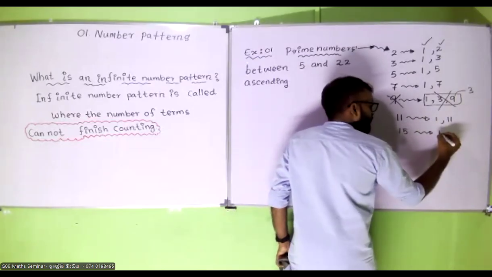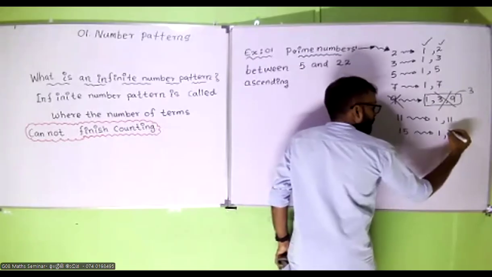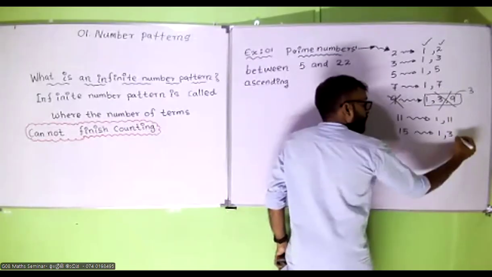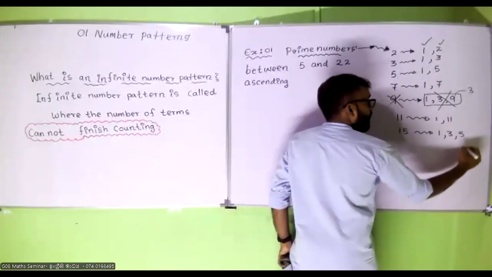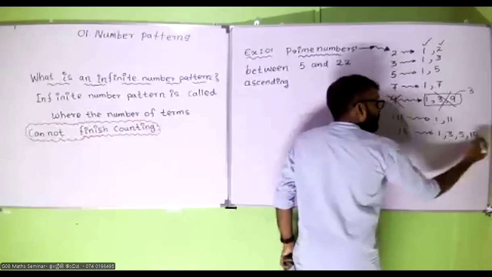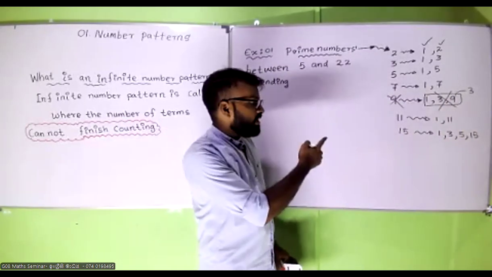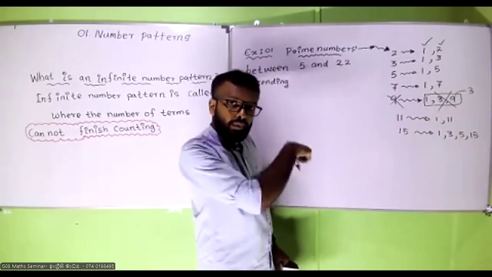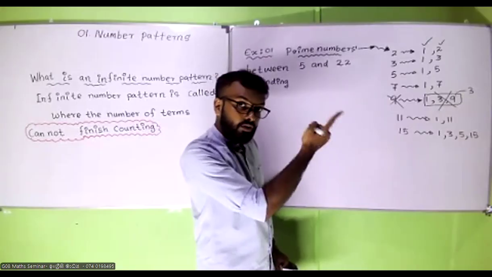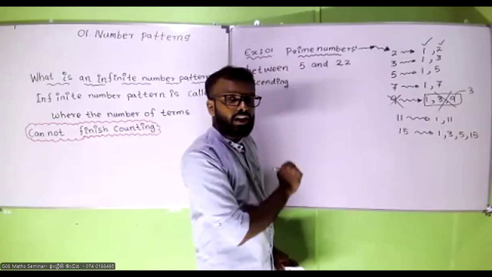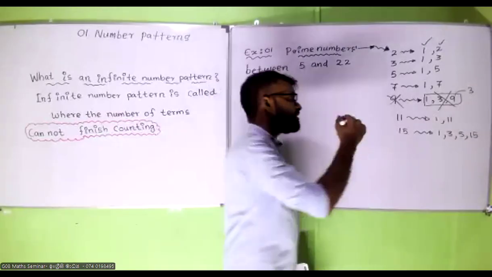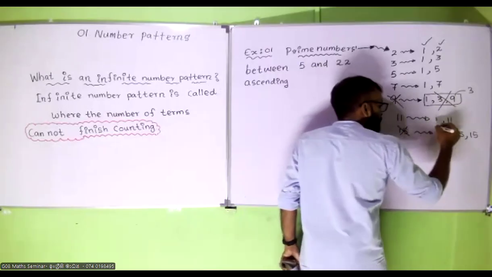15 can be divided by 1, 3, 5 and itself as well. 15. There are 4 factors. 15 can be divided by 1, can be divided by 3, can be divided by 5, can be divided by itself as well. 4 factors. This is not a prime number.